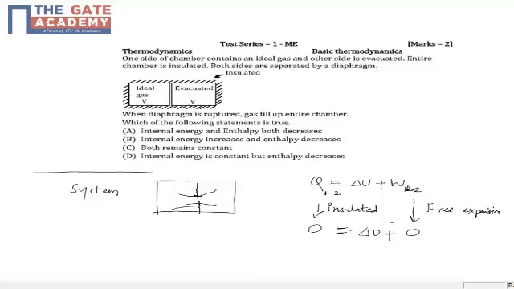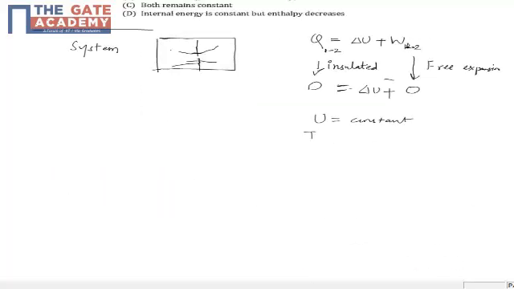So from this first law we conclude that internal energy is constant, U is constant, there is no change in internal energy. Okay, so this is one thing. Now as it is given that it's an ideal gas, and for ideal gas, internal energy is a function of temperature. This is not an assumption. In fact, this is proven by experiment that for ideal gas, internal energy is a function of temperature.